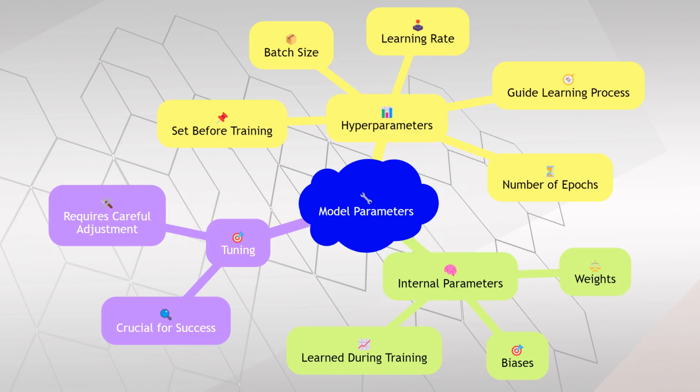Hyperparameters are external configurations set before training a model, such as learning rate, batch size, and number of epochs. They are not learned from the data, but are crucial for guiding the learning process. Parameters, on the other hand, are internal to the model and are learned during training. These include weights and biases in neural networks. Both types of parameters need careful tuning to ensure the model's success.